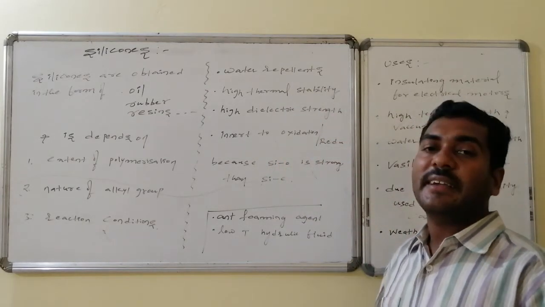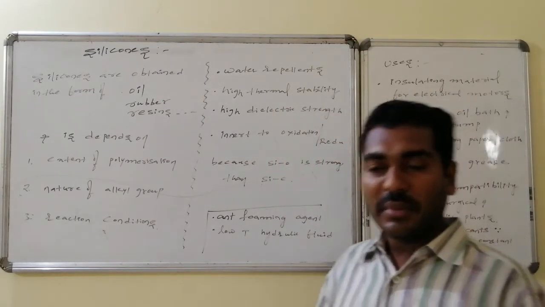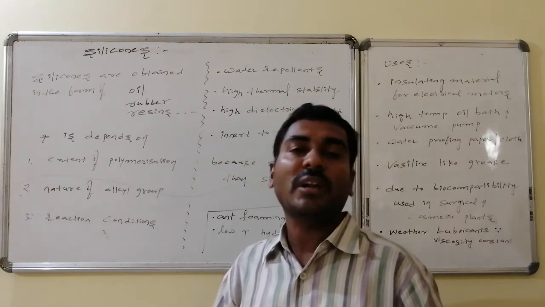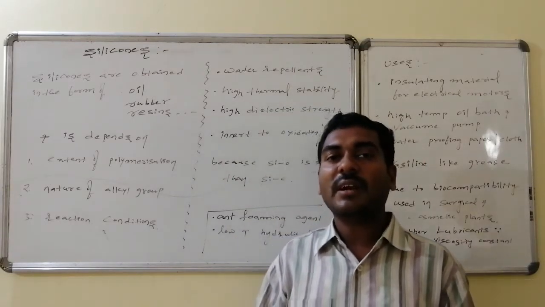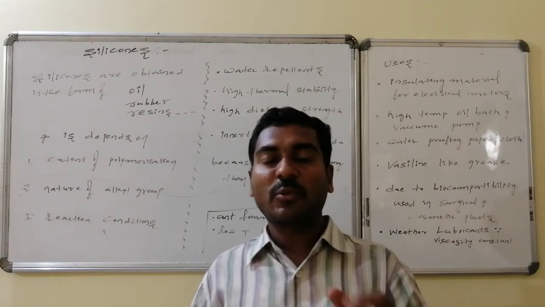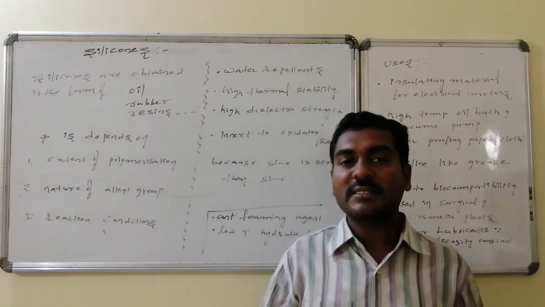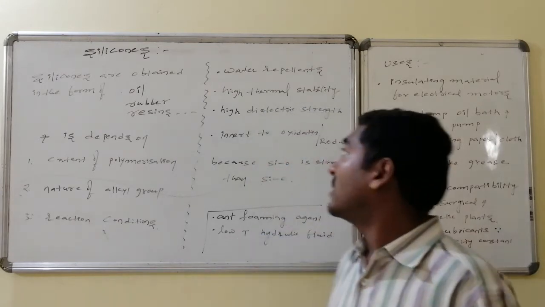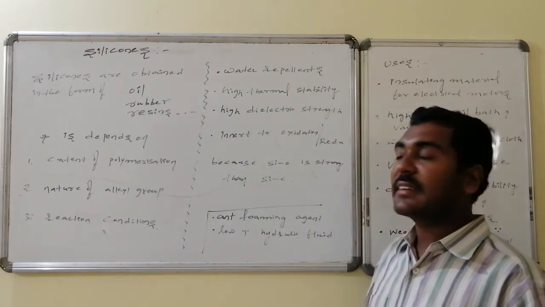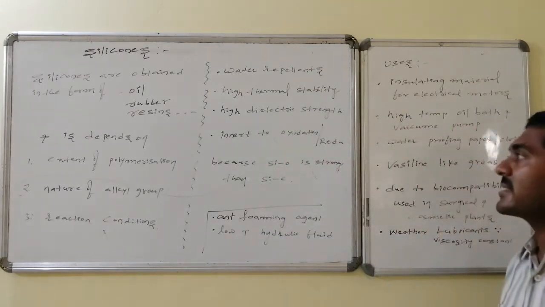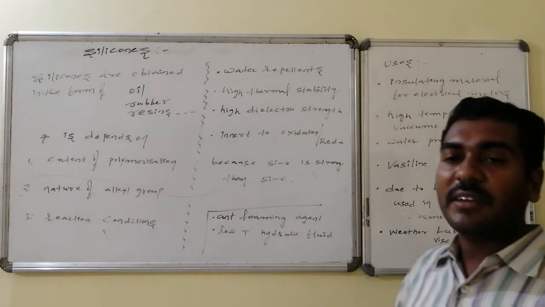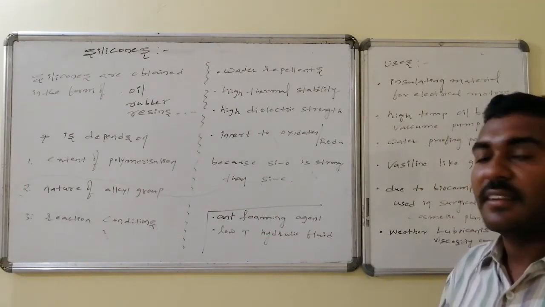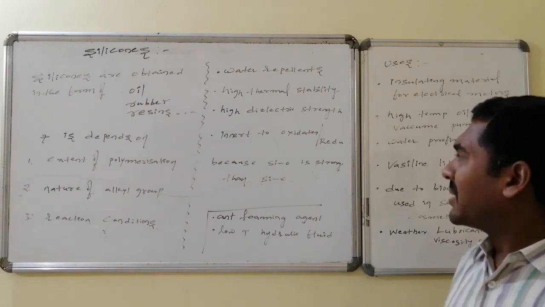Silicones always act as water repelling substances because they have huge alkyl groups. The alkyl percentage is very high for the monomeric unit. As a result, they are hydrophobic in nature, so they repel water molecules. They also have a high dielectric constant, high dielectric strength, and are very inert towards oxidation and reduction reactions, because